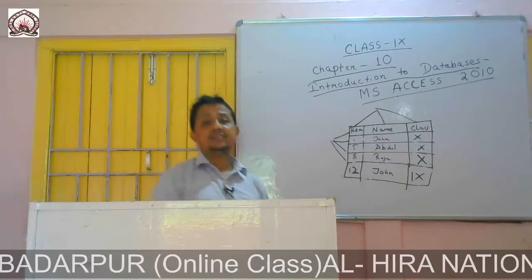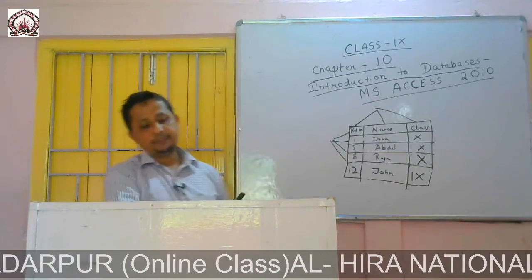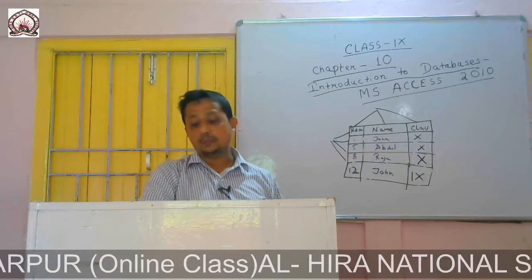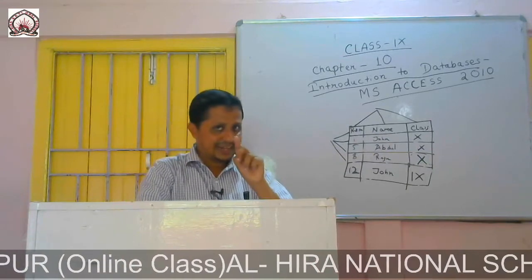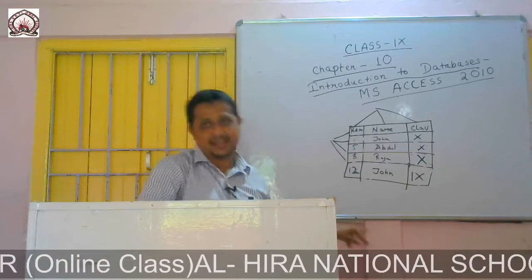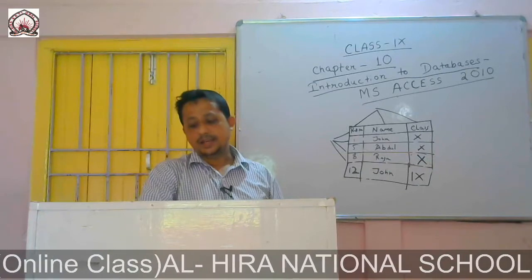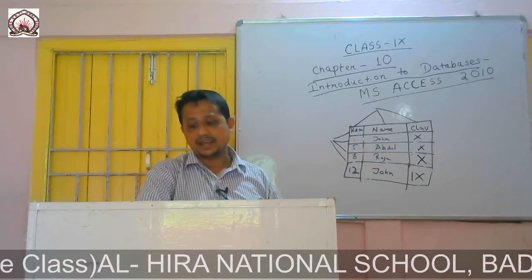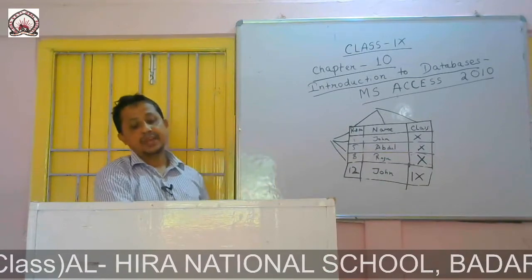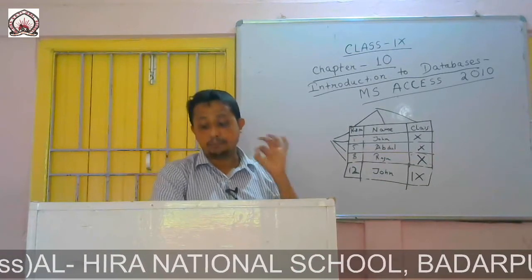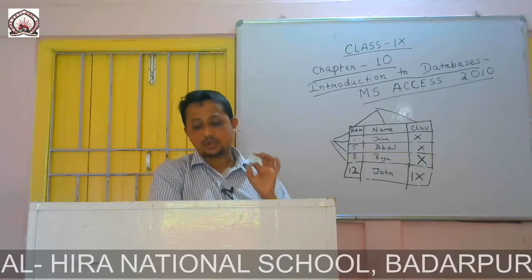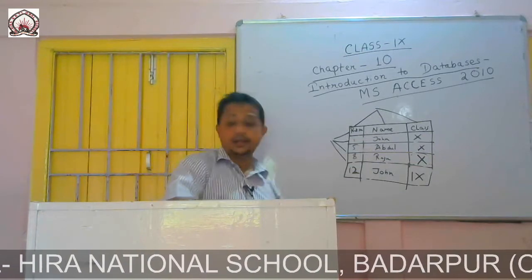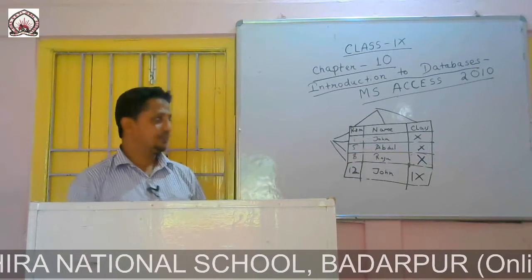And then we have the alternate key. A candidate key of a table which is not the primary key, which is not made its primary key, is called alternate key. A candidate key of a table which is not made its primary key is called alternate key.